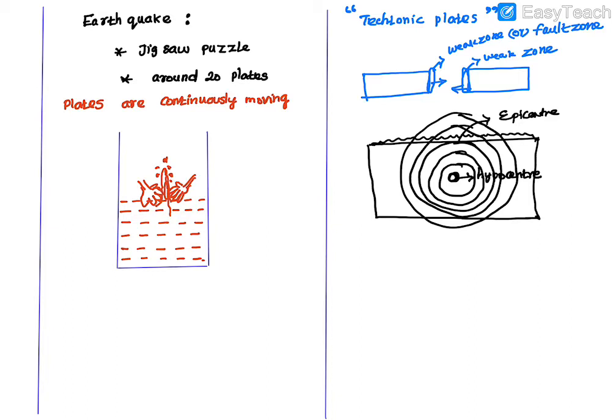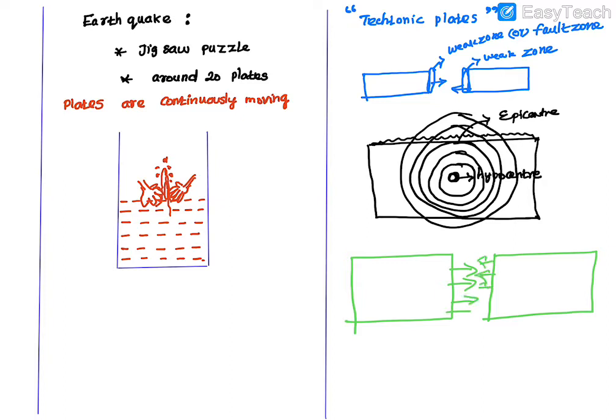And okay, I will take two plates here. So this is one plate and this is one more plate. When both are colliding with each other, what will happen? One plate is overlapping with the other plate.